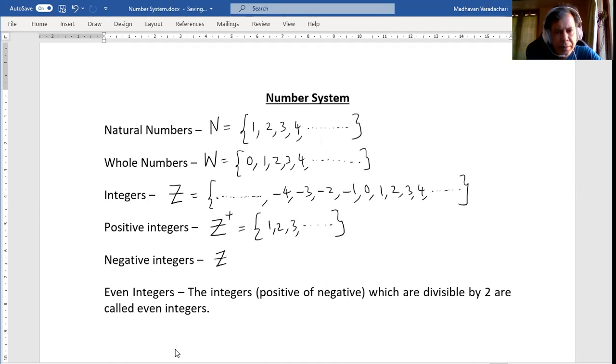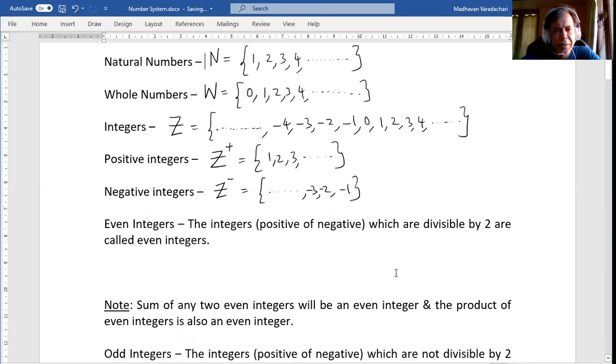Negative integers are dot dot dot, -3, -2, -1. 0 is neither positive nor negative, and it is considered an integer, but it is neither a positive integer nor a negative integer.